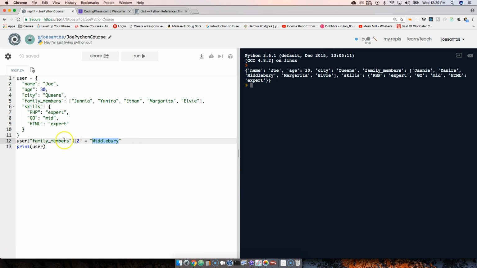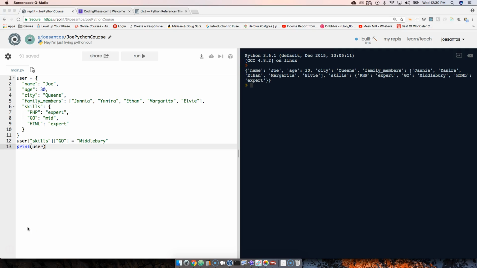Okay, same thing that we could do for, let's say, Go. I wanted to change that. I could literally say like this. I'm gonna say skills. Okay, skills. Then I'm going to choose Go, and then I'm going to say I want to change it to Middlebury. Okay, and now you can see skills, PHP, Go got changed to Middlebury. So that's pretty much it as far as the basics of dictionaries.